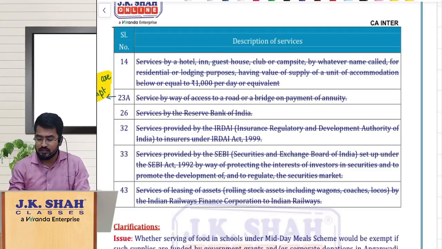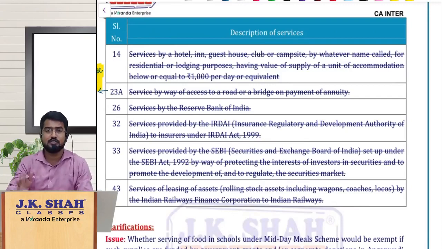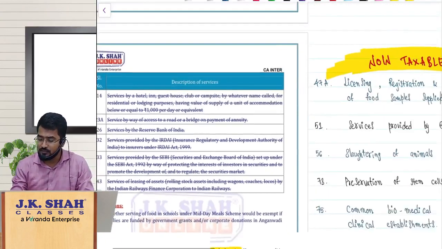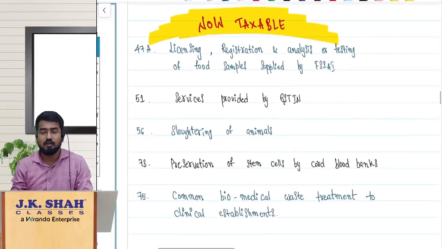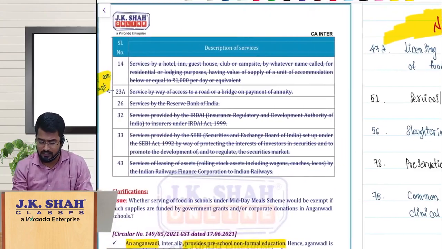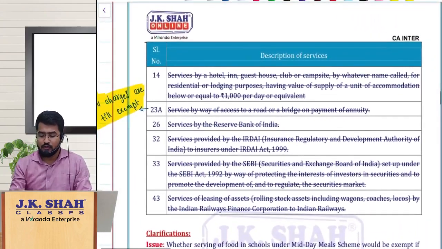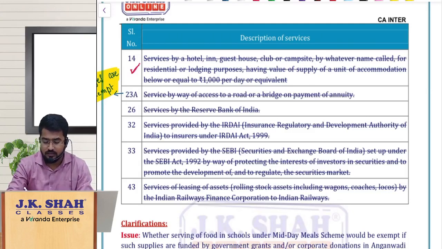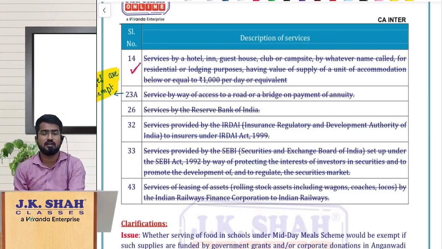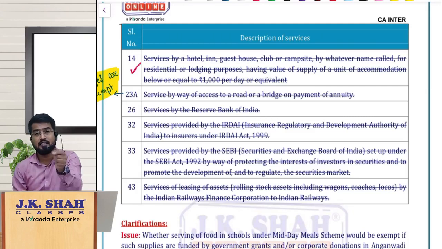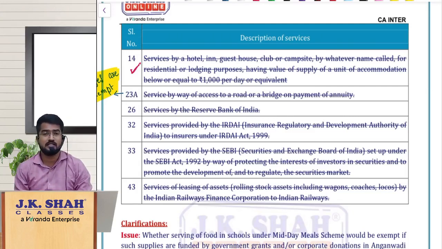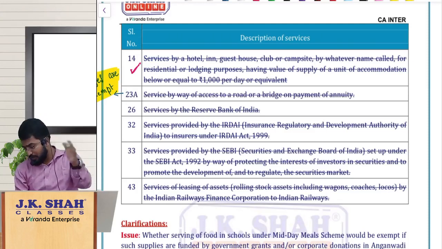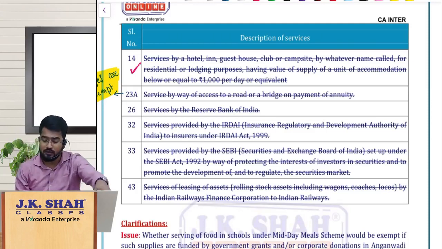So coming to the services which are exempt, there are certain services which I have given here in the material, but some exemptions we missed out, so I have written here which are withdrawn and now they are taxable. Let us see them quickly, we'll finish it off. First one, entry number 14, the exemption is withdrawn, which was giving exemption to the room charges collected by hotels, lodges, guest houses or campsites where the consideration was not exceeding 1000 rupees. Those room charges were exempt under GST, but later on they removed that exemption, now it is taxable.